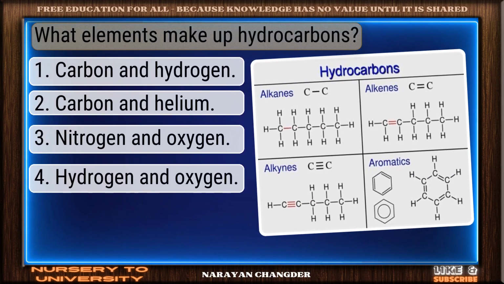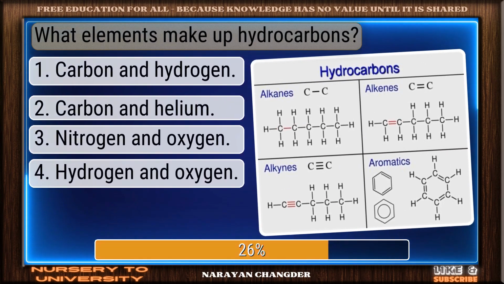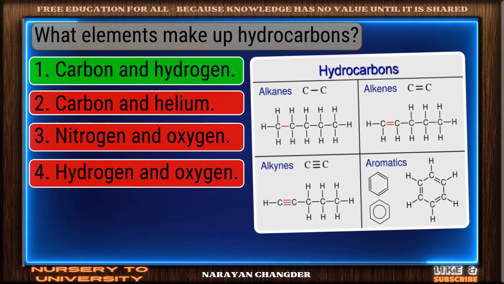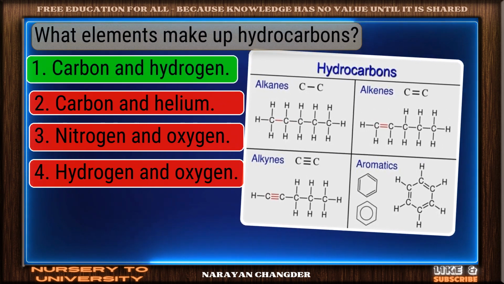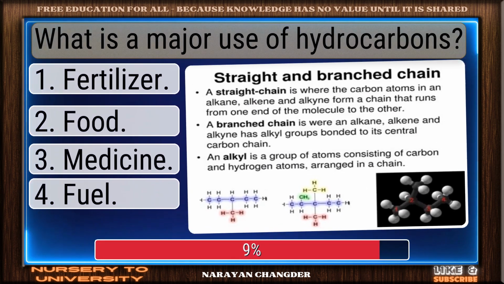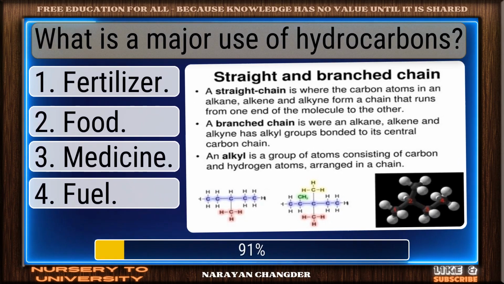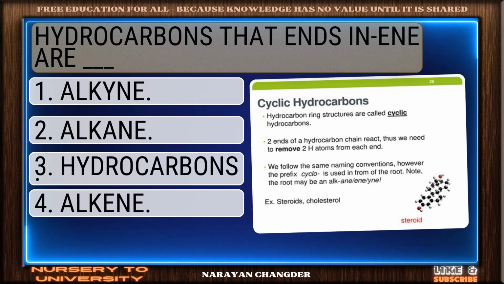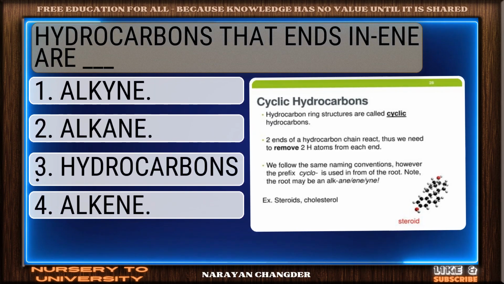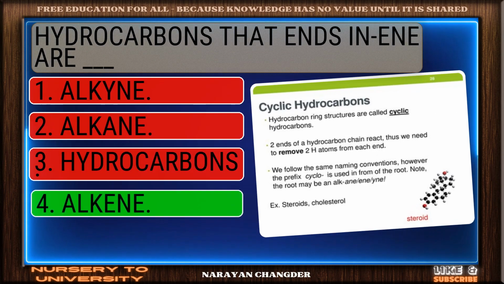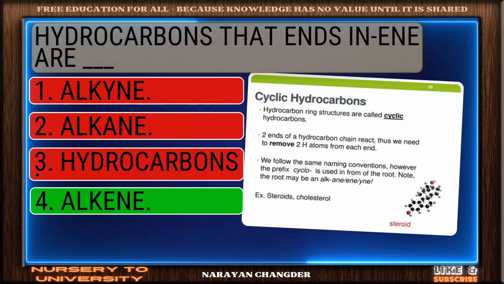What elements make up hydrocarbons? Great job. Carbon and hydrogen is the accurate answer. What is a major use of hydrocarbons? Perfect. Fuel is the correct choice. Hydrocarbons that end in ane are dash. Good thinking. Alkene is the right answer.